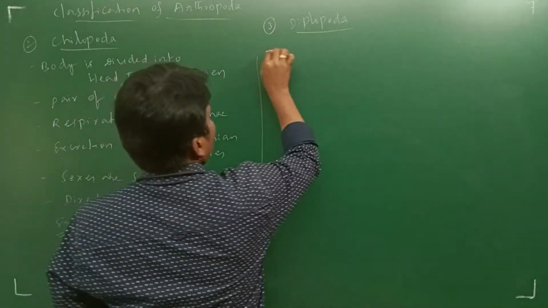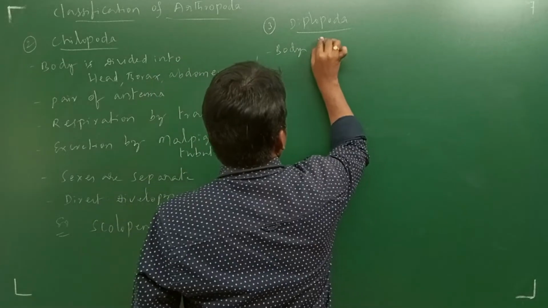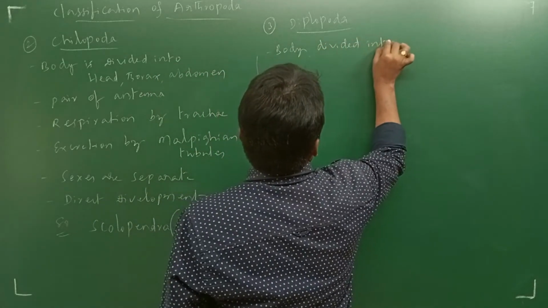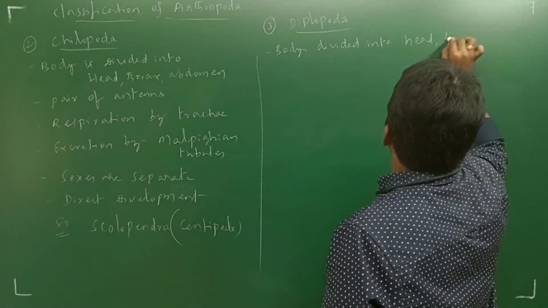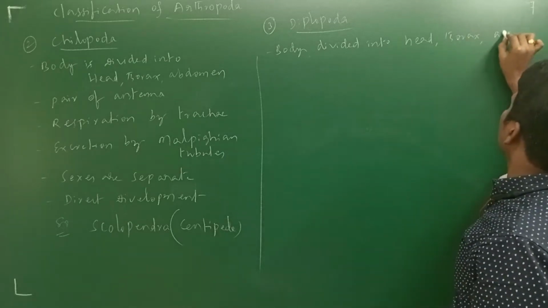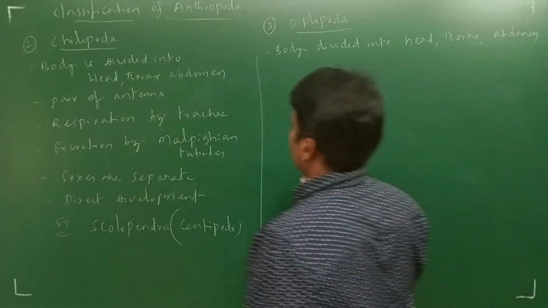In Diplopoda again the body is divided into head, thorax and abdomen.